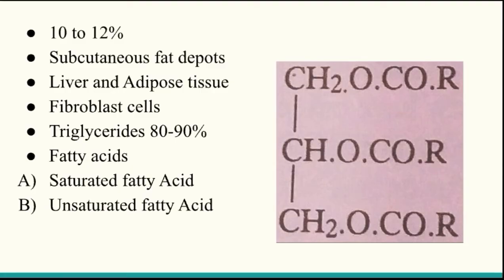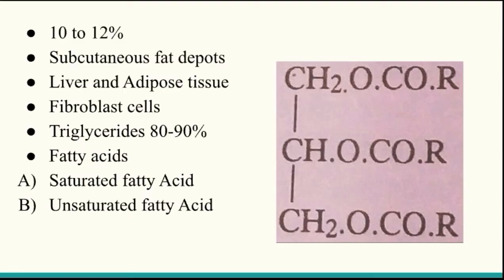And these fatty acids are straight chains of carbon atoms with one carboxylic group at the end.